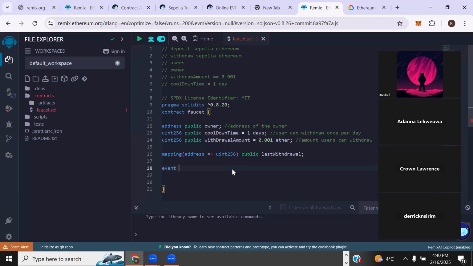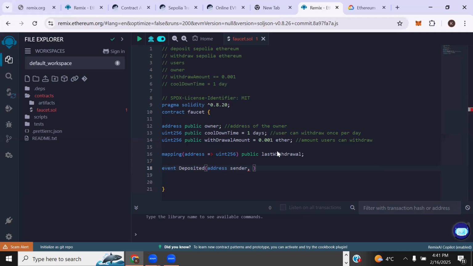So in this case, we use events to log. We're going to log two events in this smart contract, the first being Deposited, which is logged when people deposit tokens or Ethereum into our contract. It takes in the address of the person sending Ethereum, the sender, because anybody interacting with our contract is interacting with an address. That's why we take note of the address.